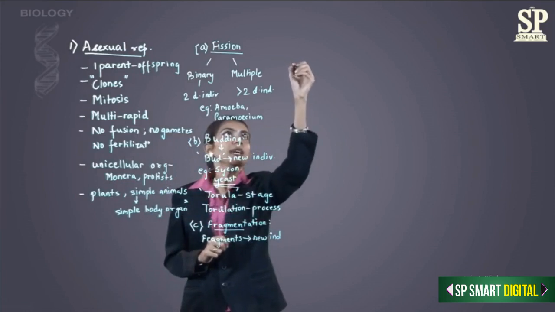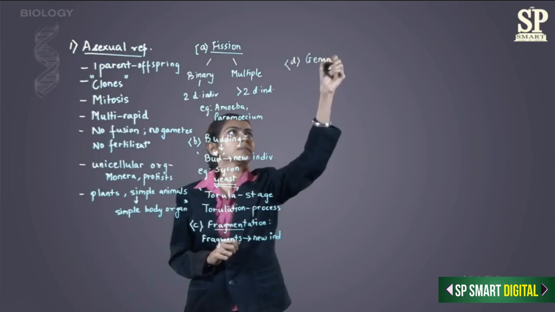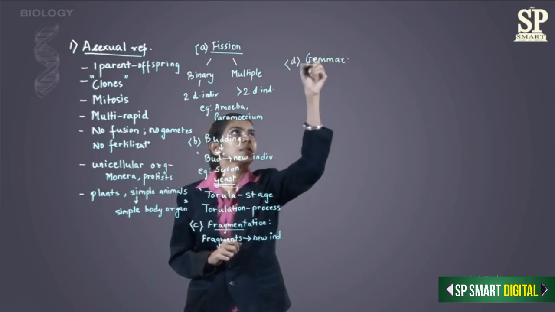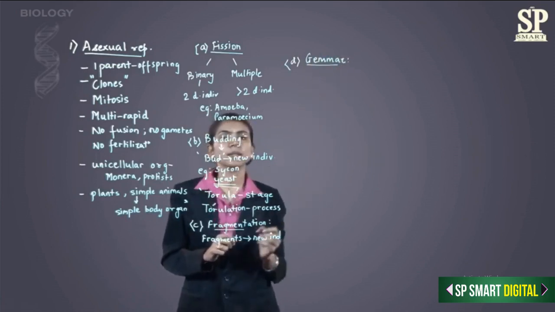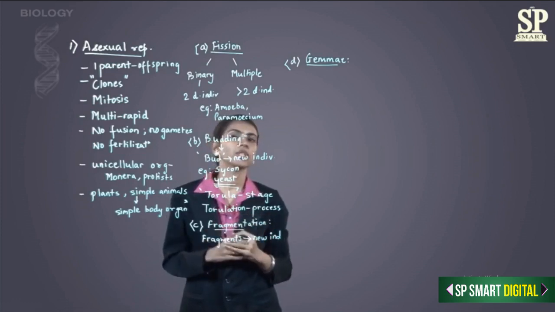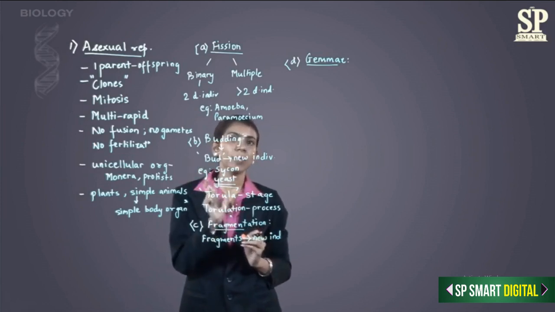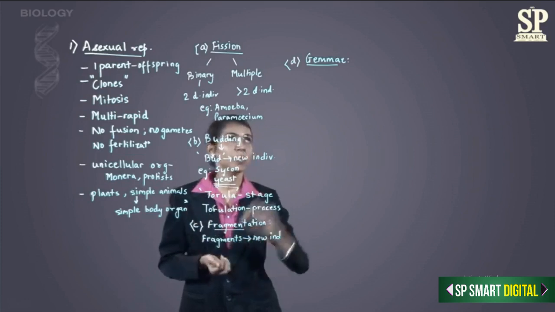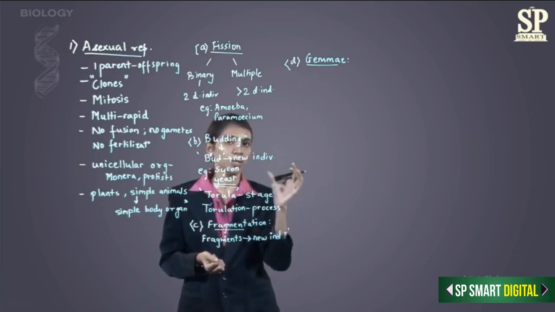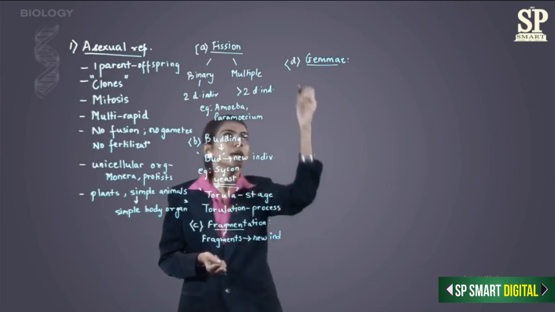Coming to the fourth type of asexual reproduction, that's called gemma. Now gemma means any structure on the parent plant or the parent body that detaches from the parent body and grows into a new individual. Here in budding we saw that the bud is an outgrowth on the parent body, but in gemma, a part of the parent body separates from the parent and develops into a new individual.